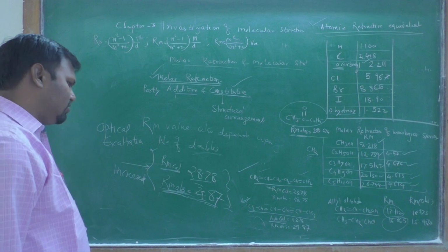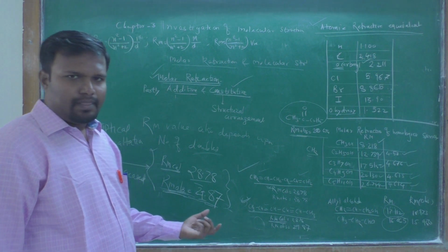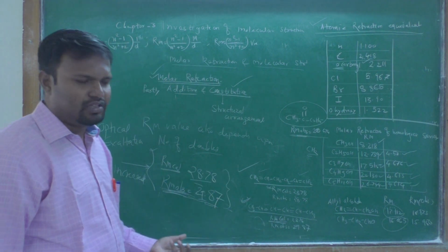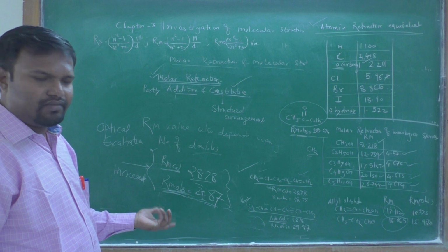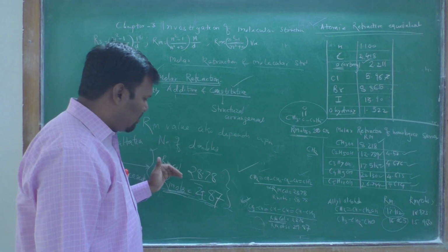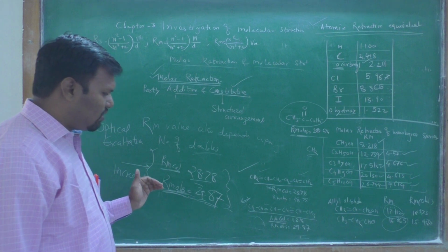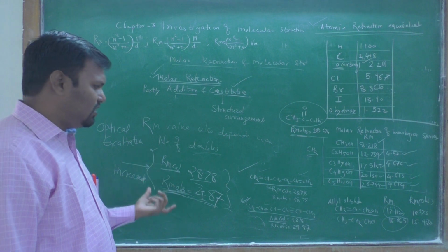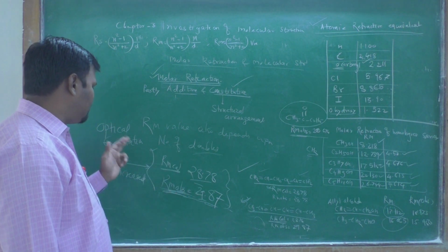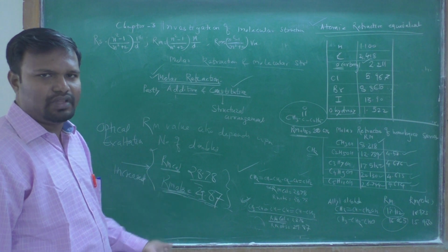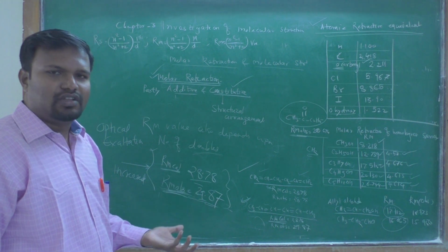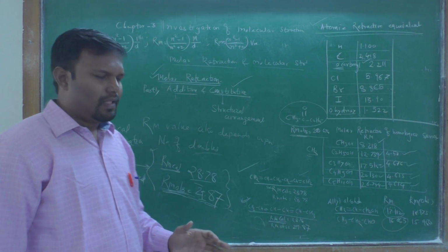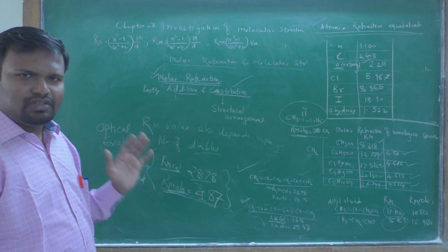The Rm value increases due to conjugated double bonds. If alternating double bonds are present in the molecule, the observed molar refraction is increased over the calculated molar refraction, and this property is called optical exaltation. Optical exaltation is nothing but the increase in molar refraction values due to conjugation present in a molecule.